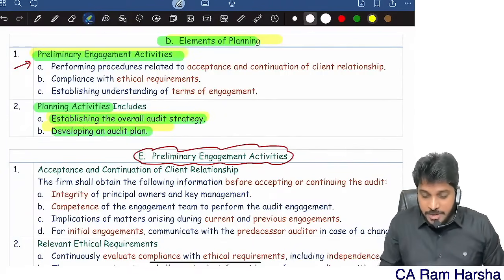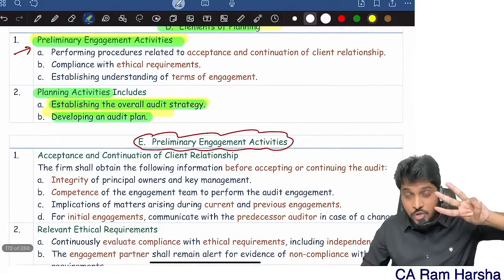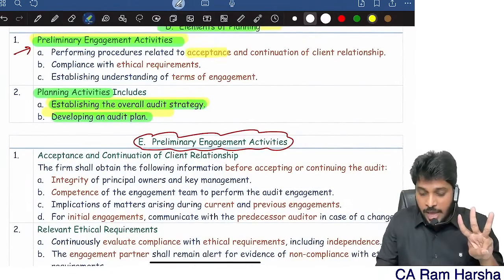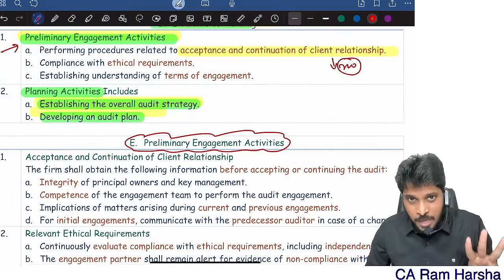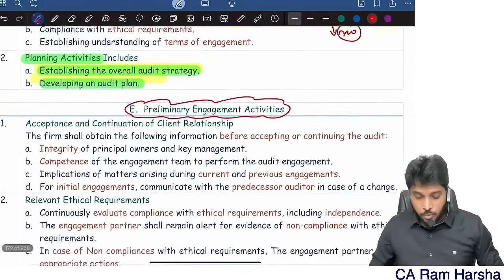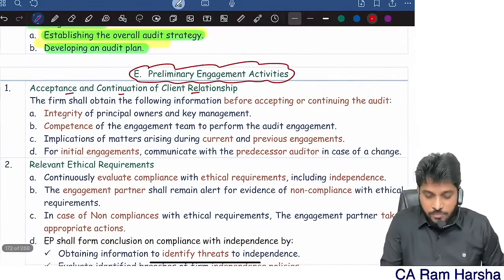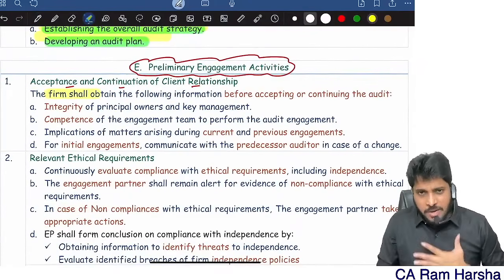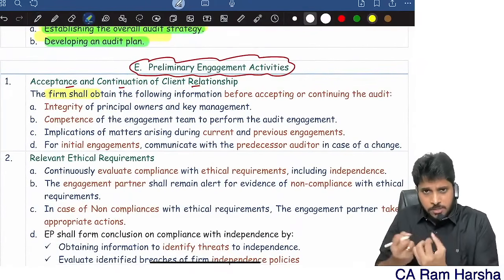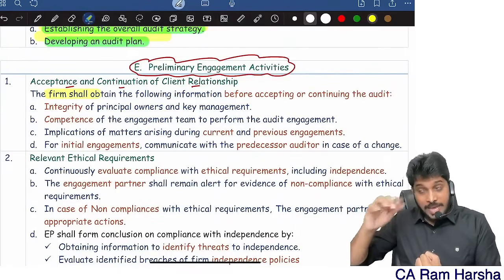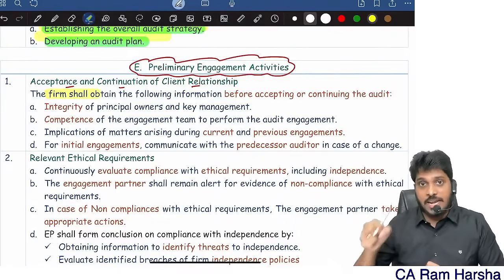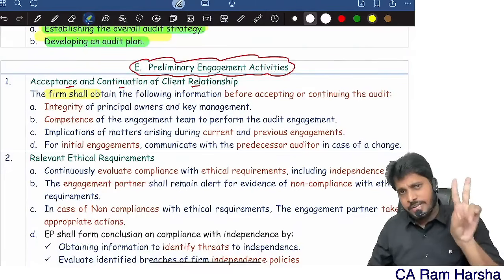Now, preliminary engagement activity: three activities are mainly called preliminary engagement. One, acceptance and continuation of client relationship. This is there in 220. This point is explaining 220. What do you mean by acceptance and continuation of client relationship? The audit firm, before they accept a client, before they accept an engagement with an existing client. See, there are two things, new client or existing client.